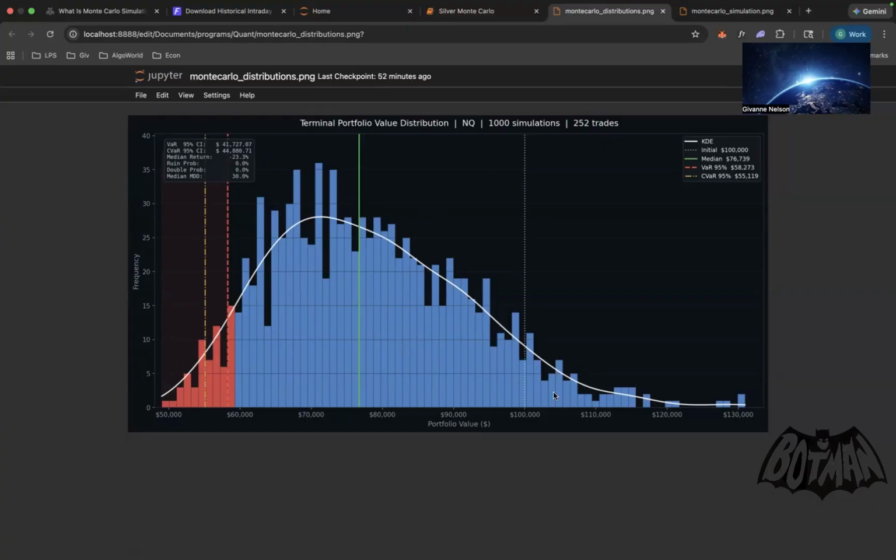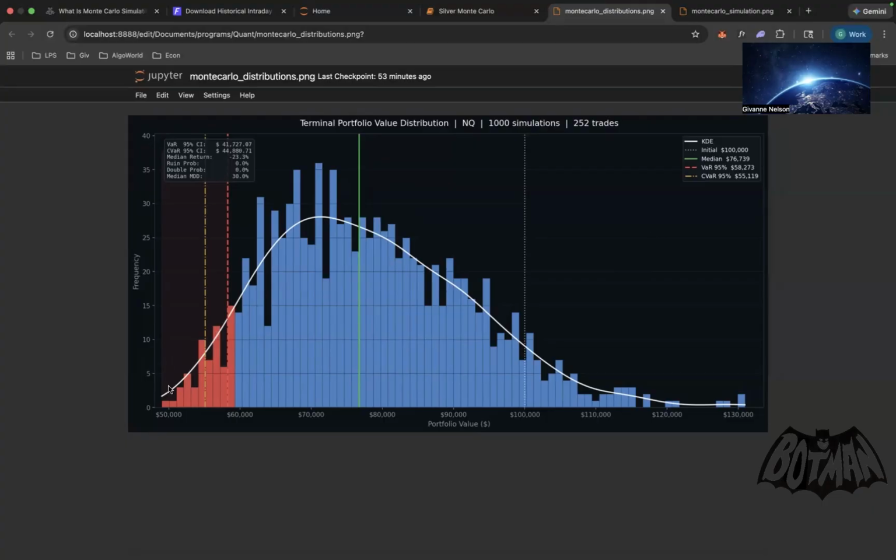All right. A very small few of them made more than 100K, which means they profited. But a bulk of them, as you can see with the curve, the highest point and the centralized point of the curve was below the initial balance of 100K, meaning they lost. The median return was $76,000, meaning from the $100,000 that it started with, you lost $24,000.